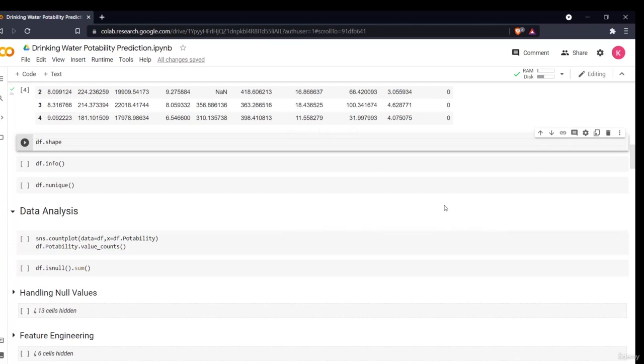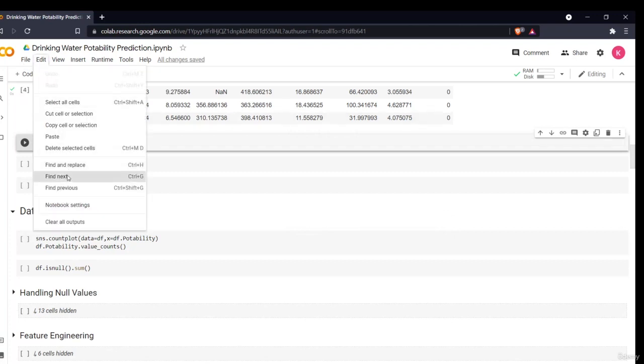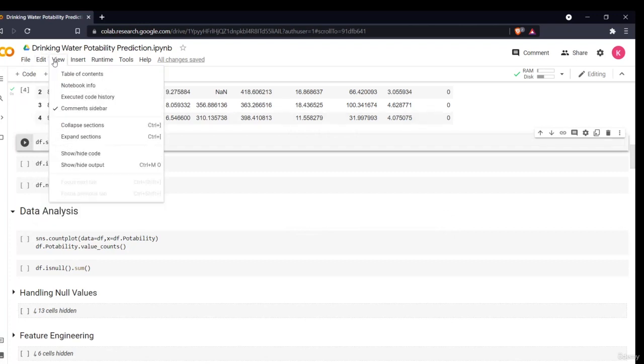Hello all, welcome to the next section of this project. In the previous section, we had the intro of the problem and we saw how we can import libraries and dataset in Google Colab. So now in this section, we'll be doing some data analysis.